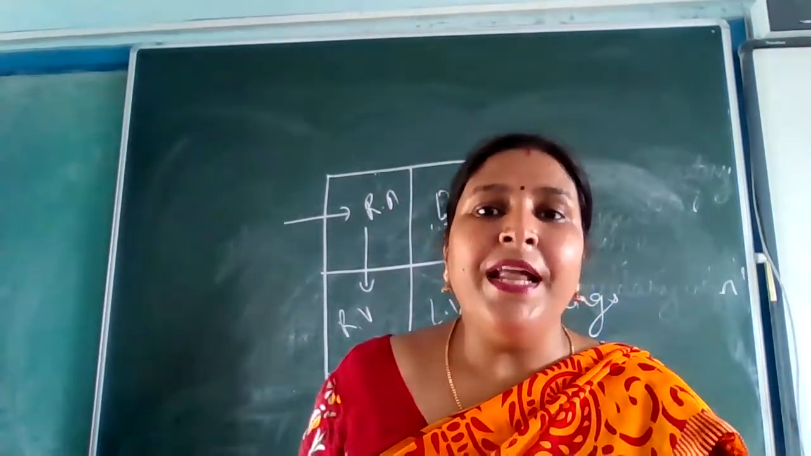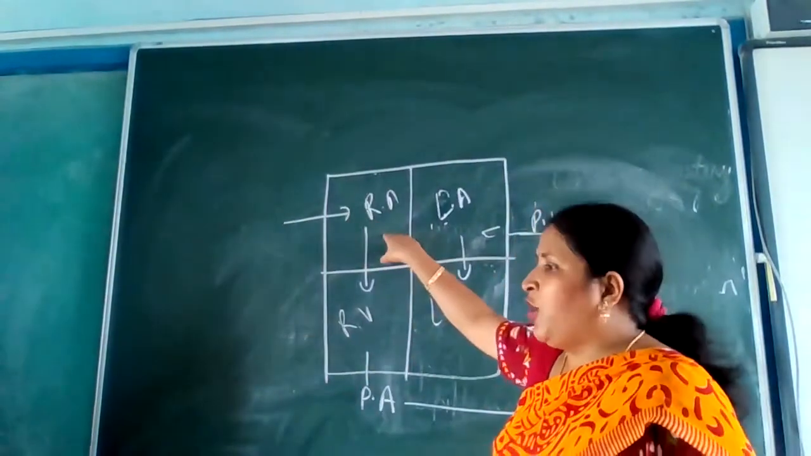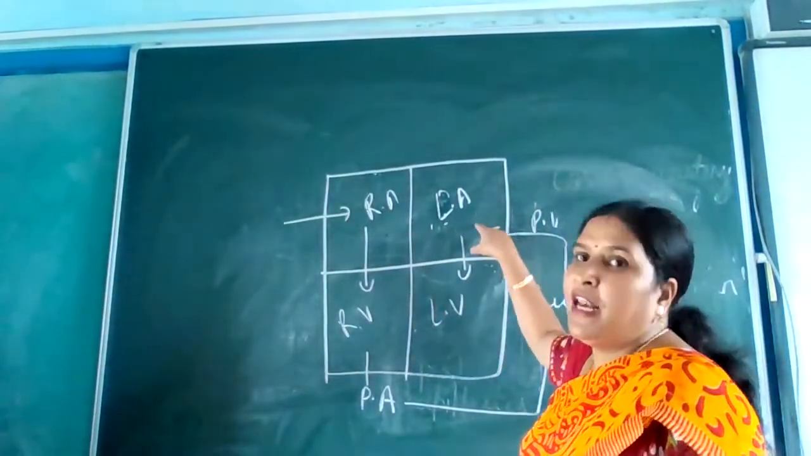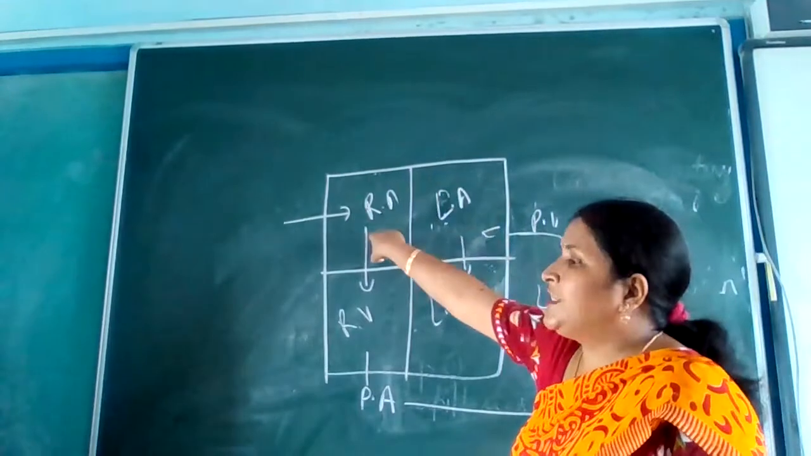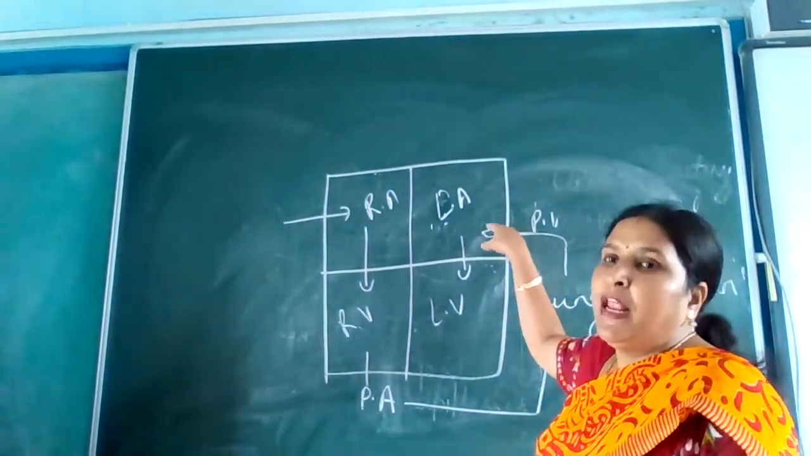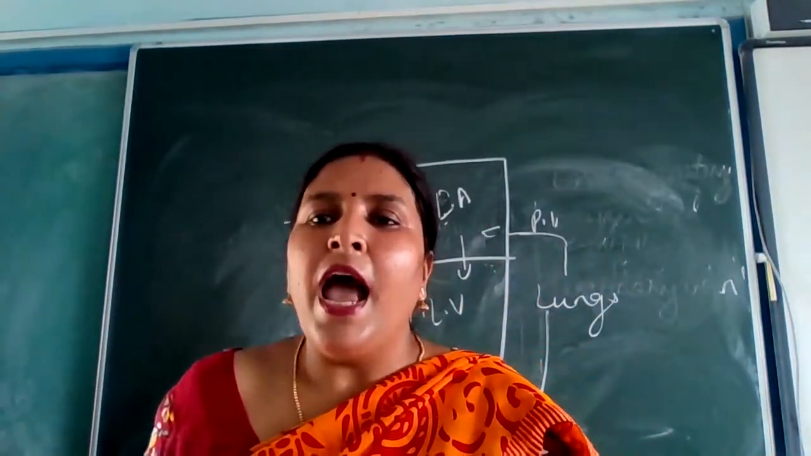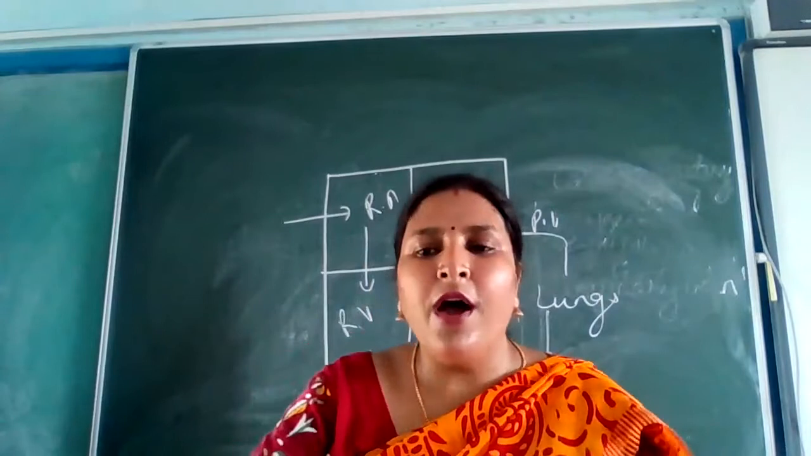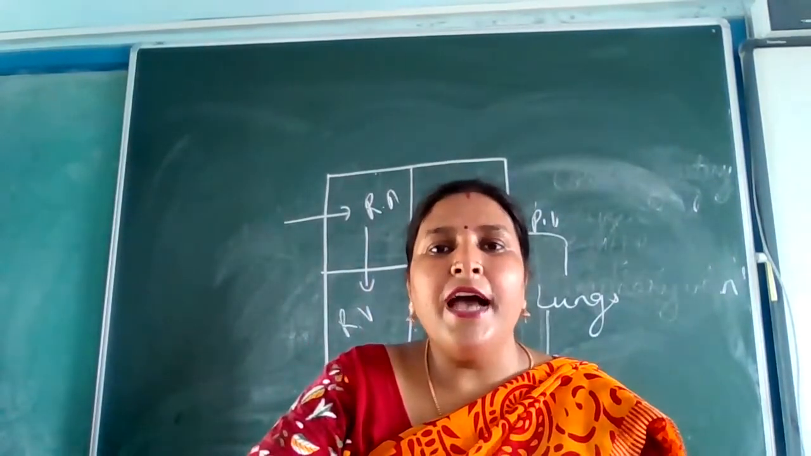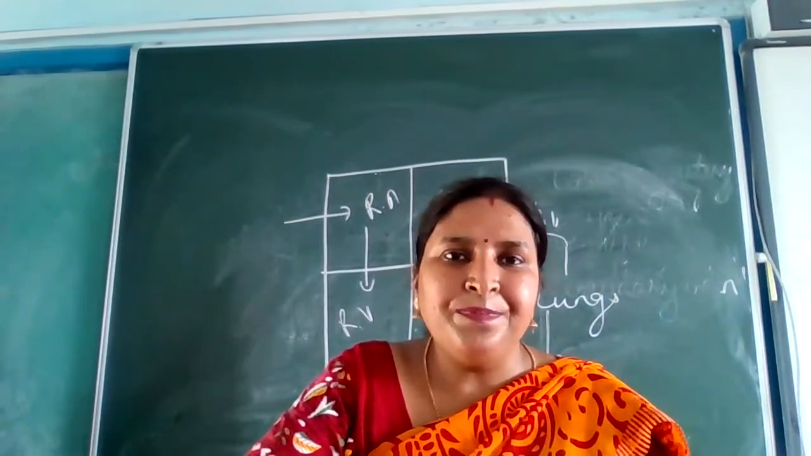Got it? Blood entering the heart 2 times, one in the right auricle, second time in the left auricle. First time through the vena cavas and second time through the pulmonary vein. So 2 times blood is entering into the heart and this is being referred as what? It is being referred as double circulation. Is this clear to everybody?